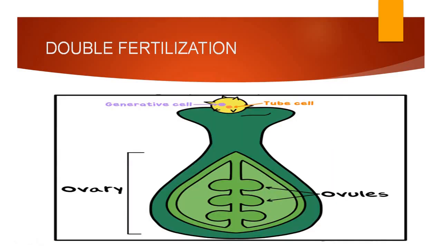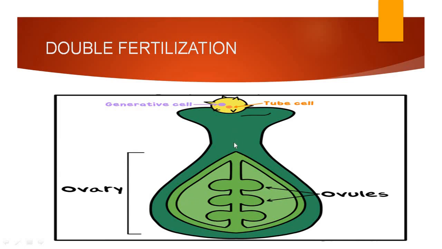Now, double fertilization. This double fertilization is a very important phenomenon. The pollen grains which are present in the anthers are transferred to the stigma. This green colored structure is the gynoecium. The members of the gynoecium are the stigma, this one, the style, the middle tube, and this is the ovary. Inside the ovary, you can see the ovules over there. These all are the ovules.